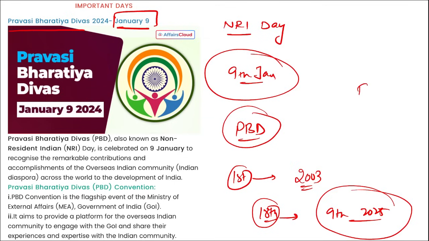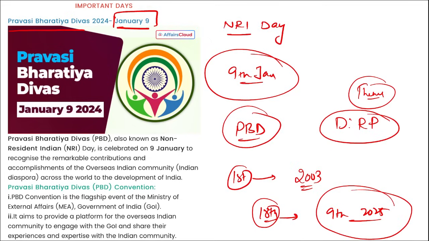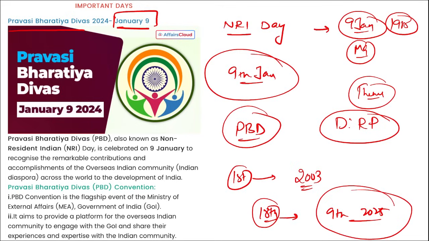What is the theme for this 17th edition of Pravasi Bharatiya Divas? Diaspora, reliable partners for India's progress in Amrit Kal. And what is the reason that we observe this on 9th of January only? Because on 9th of January in 1915, Mahatma Gandhi came back to India from South Africa. That is the reason this date is chosen for Pravasi Bharatiya Divas.